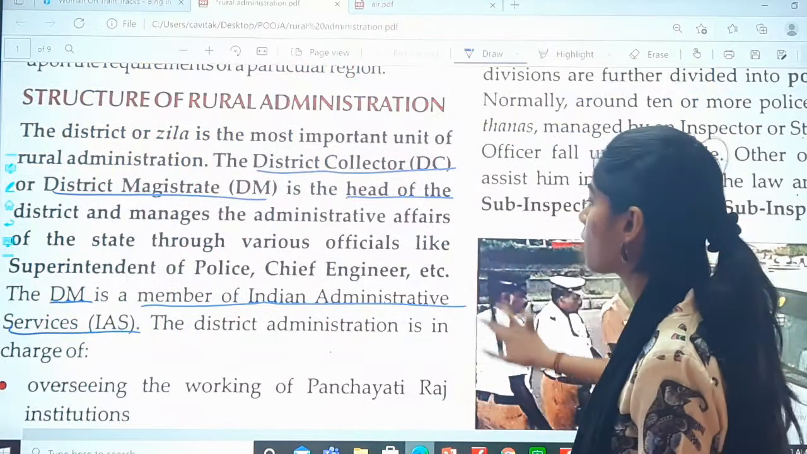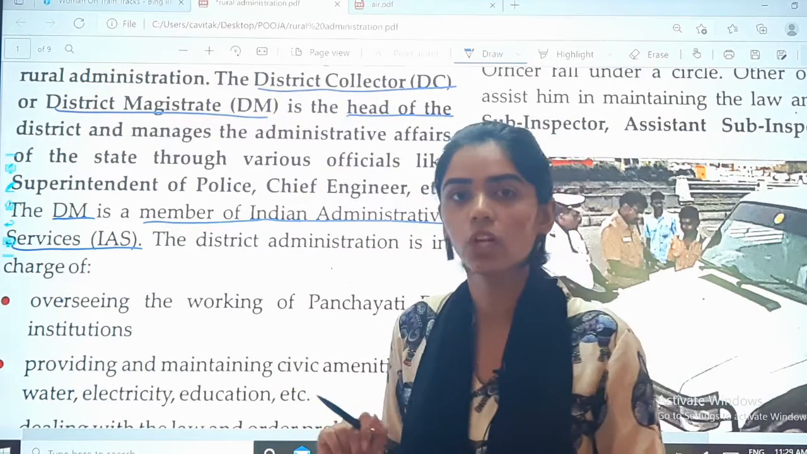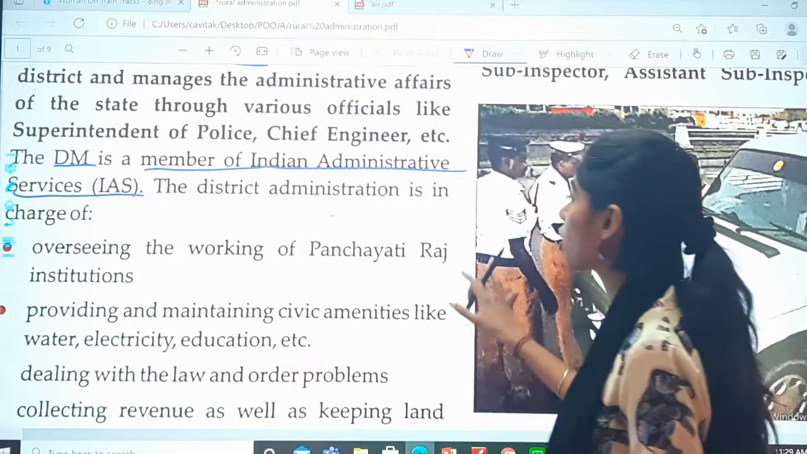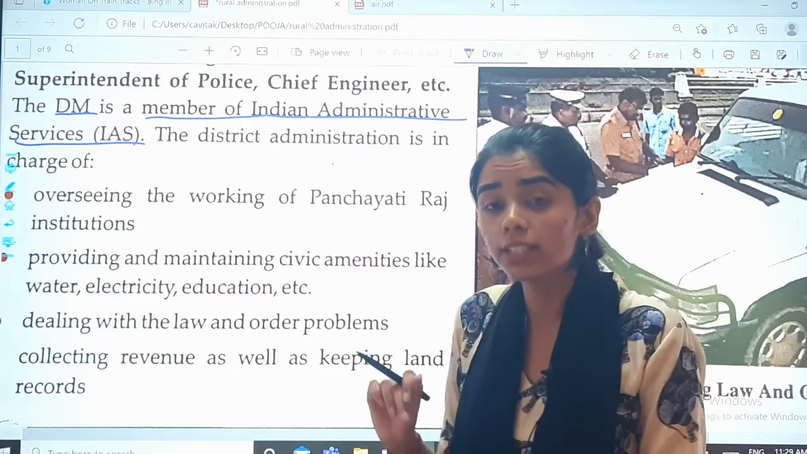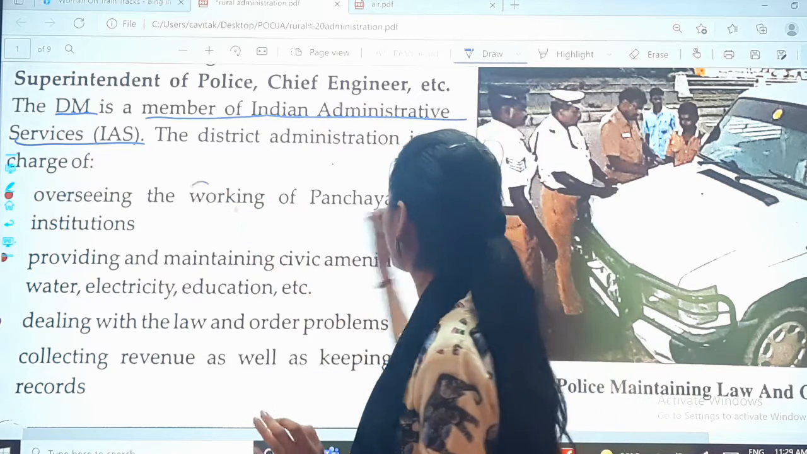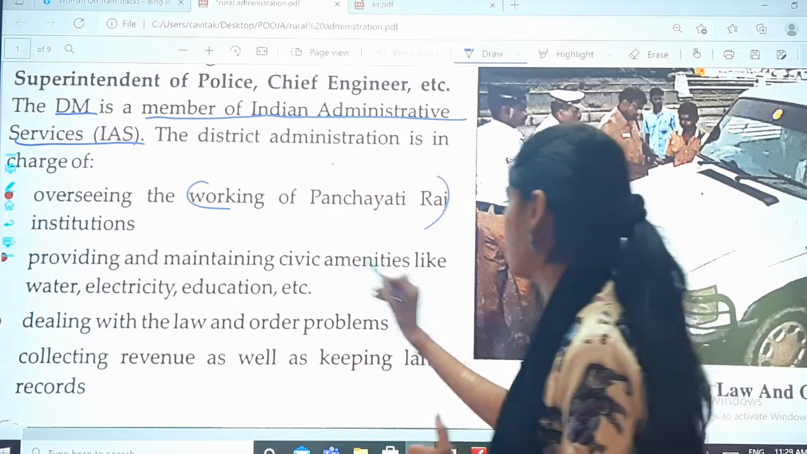Now moving forward, the district administration is in charge of, what are they in charge of? Let's see. Overseeing the working of Panchayati Raj. Now what is their work? To see that the Panchayati Raj is working properly or not.